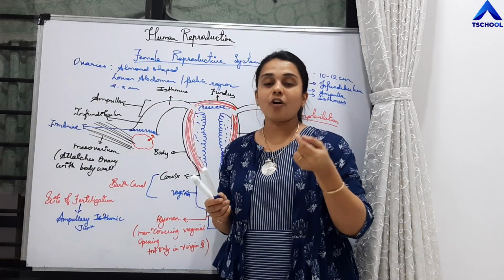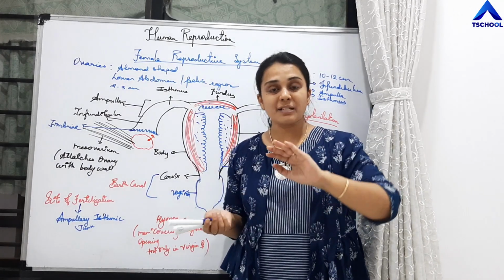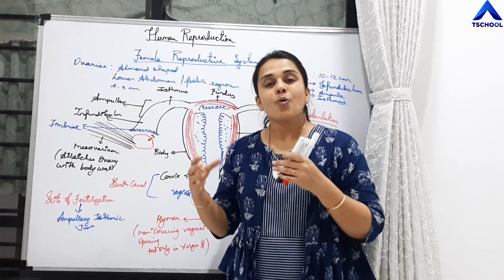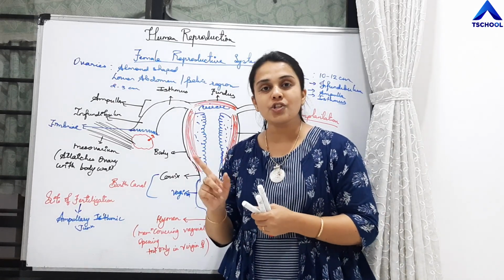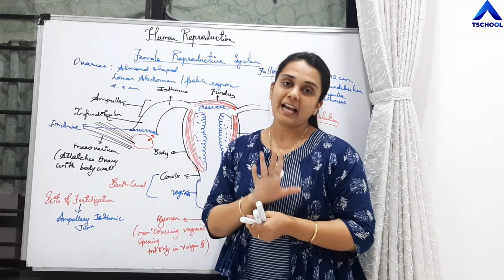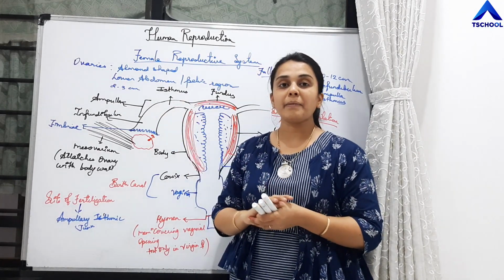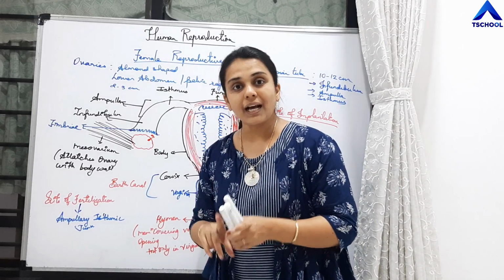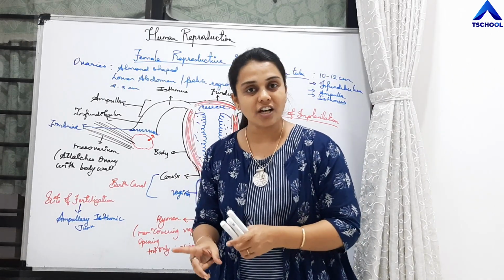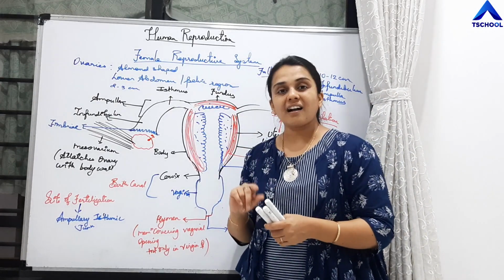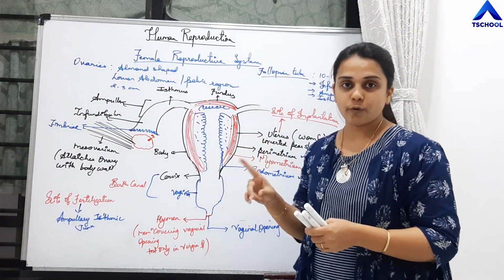The junction between ampulla and isthmus, but within ampulla, is the site of fertilization. What is fertilization? Fusion of male gamete and female gamete. So that fusion of male gamete and female gamete occurs in the ampulla at the ampullary isthmic junction, and implantation of the fetus occurs in the uterus, that is womb.